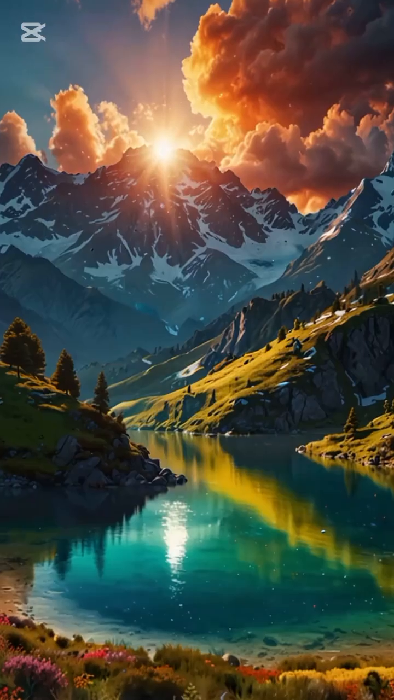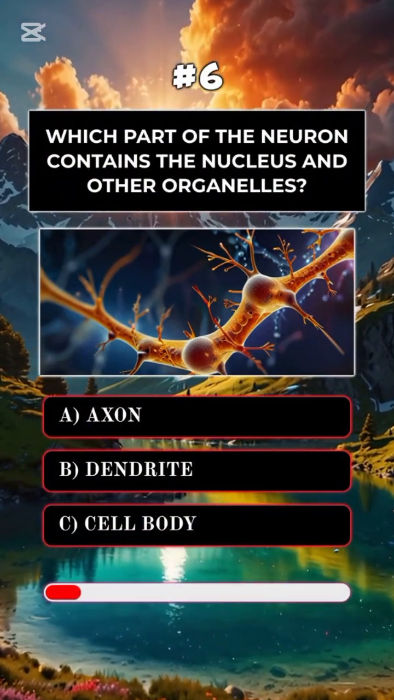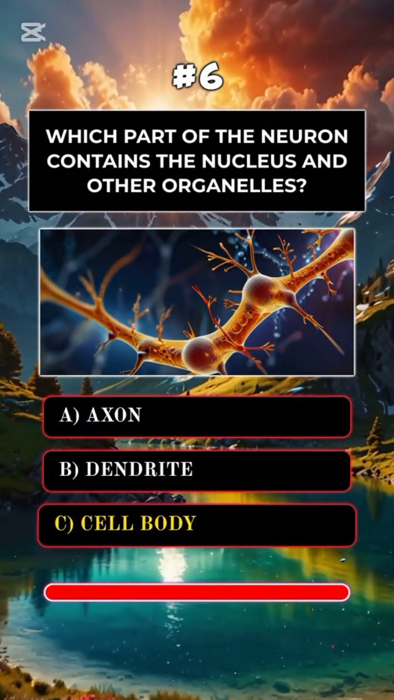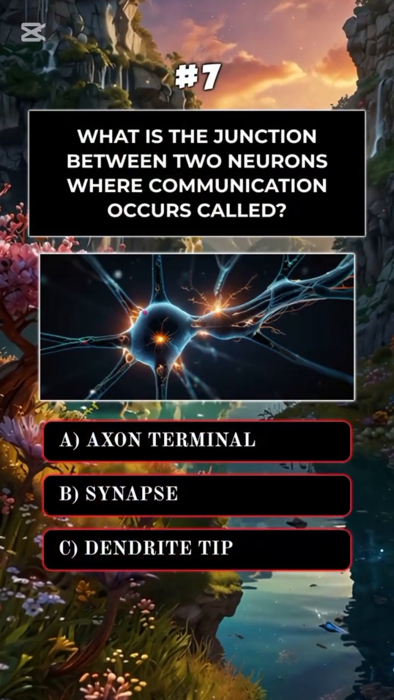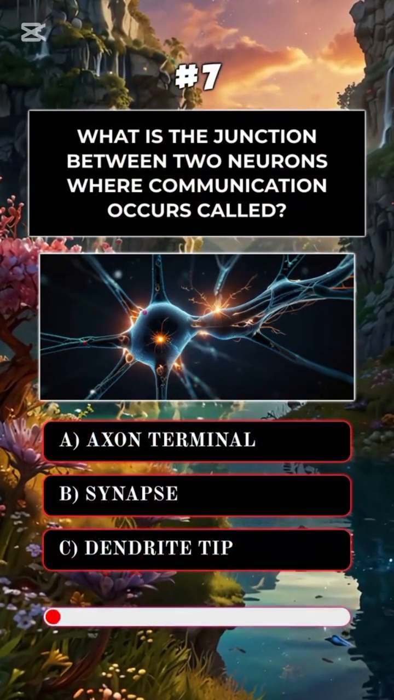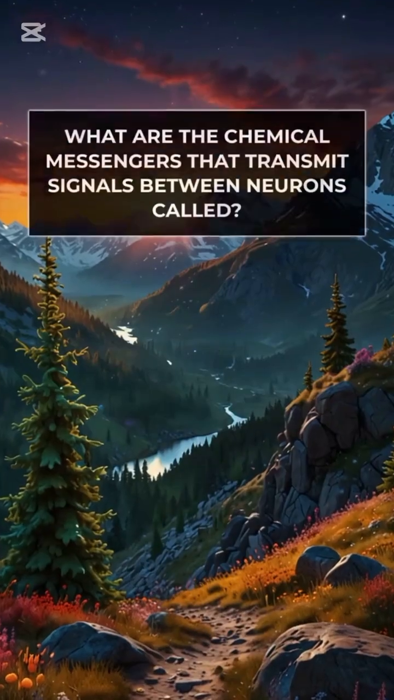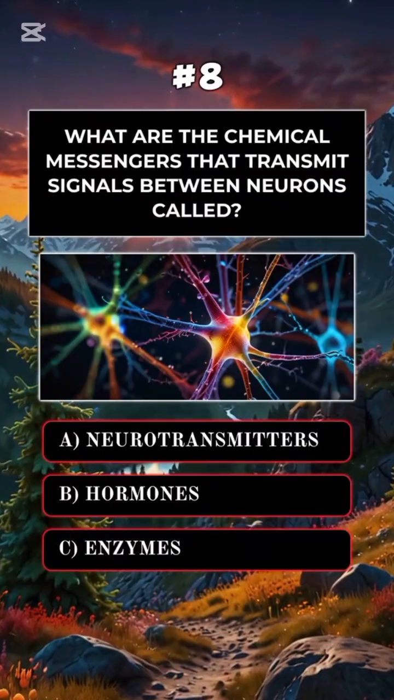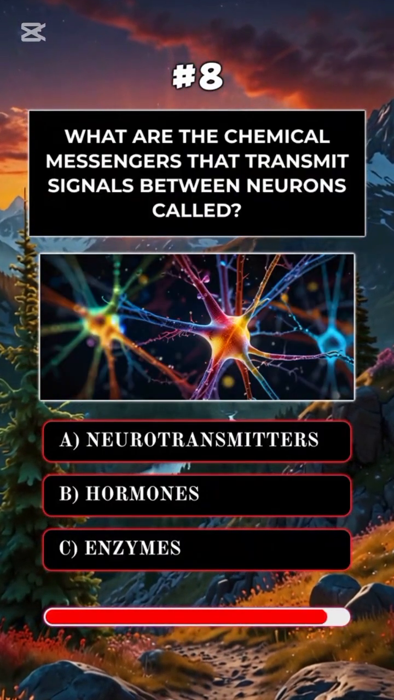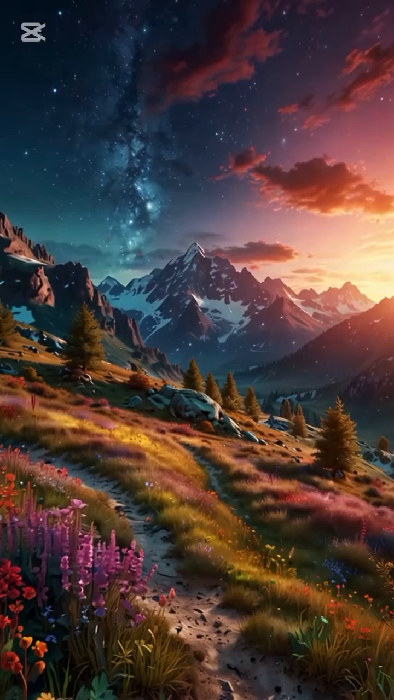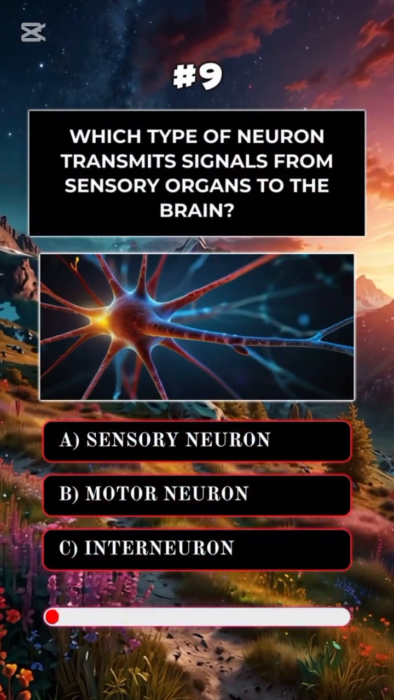A. Myelin sheath. Which part of the neuron contains the nucleus and other organelles? C. Cell body. What is the junction between two neurons where communication occurs called? B. Synapse. What are the chemical messengers that transmit signals between neurons called?